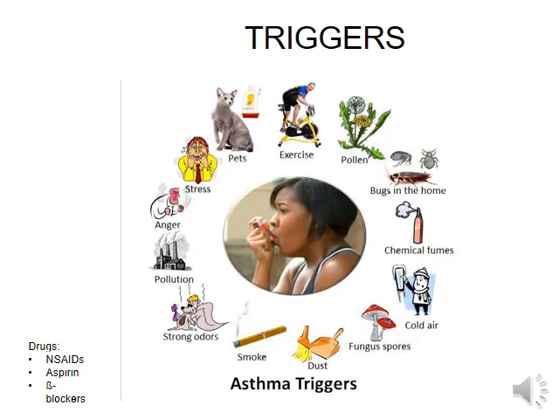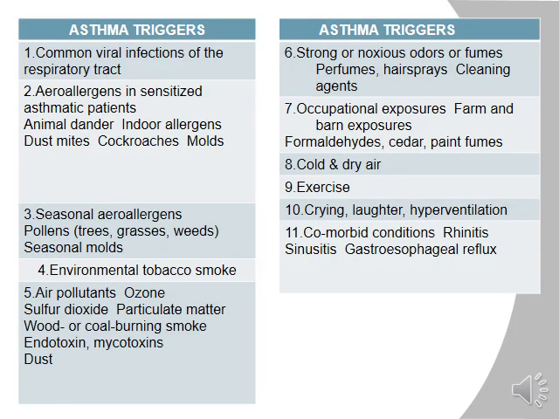Triggers are exercise, pollen, grains, bugs in home, and chemical fumes, cold air, fungal spores, dust, smoke, strong odors, pollution, anger, stress, pets. Drugs like NSAIDs, aspirin, beta blockers are asthma triggers. Number 11 is comorbid conditions like rhinitis, sinusitis, gastroesophageal reflux.